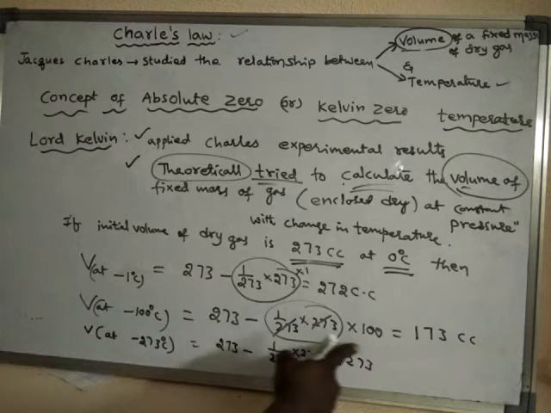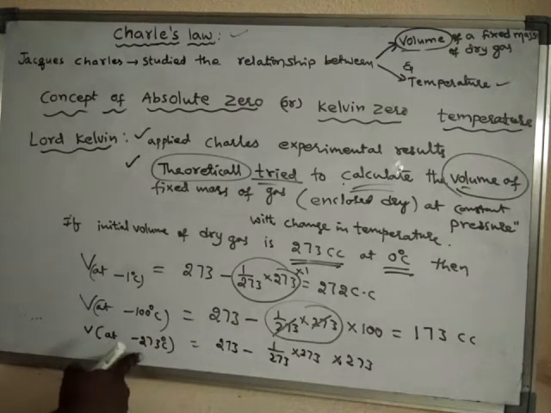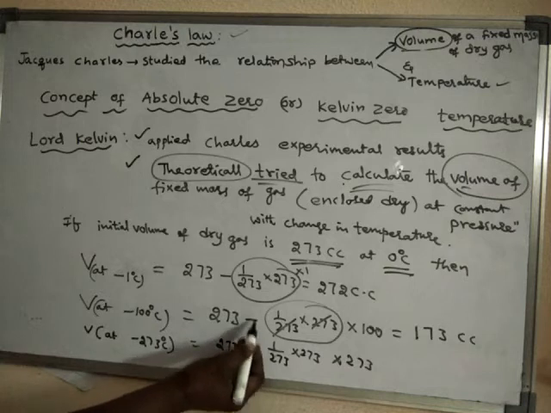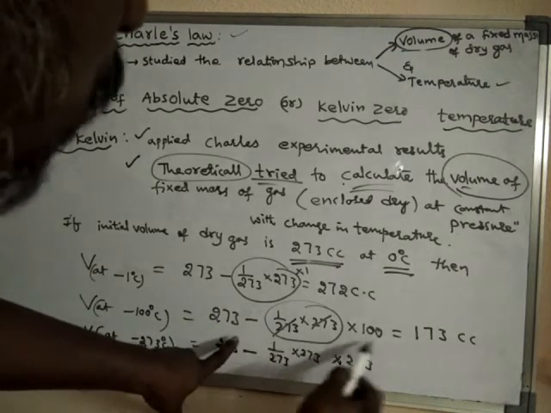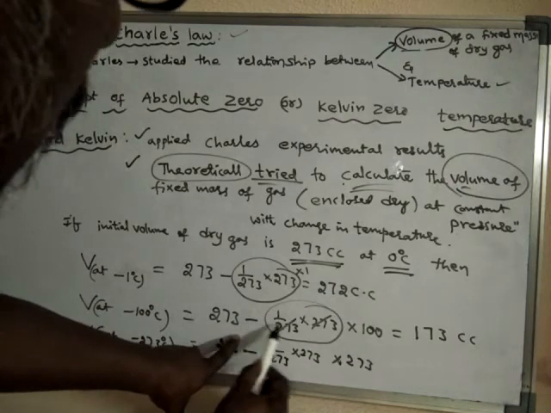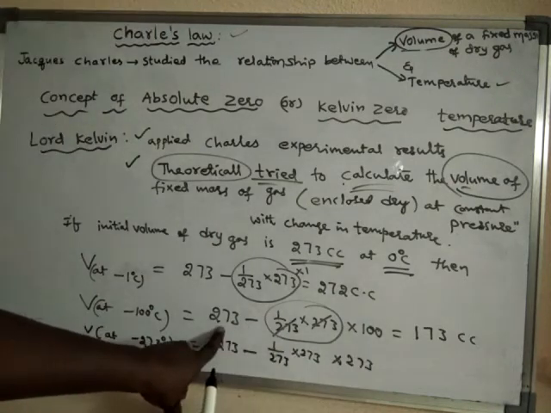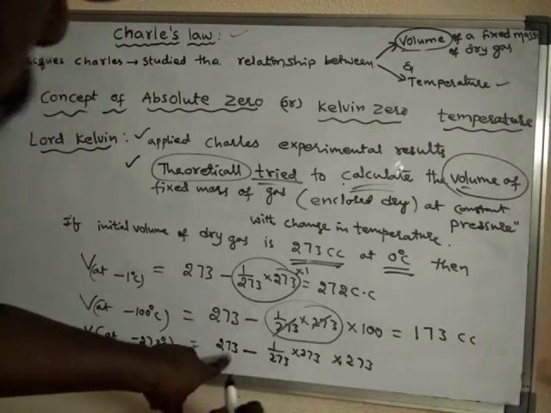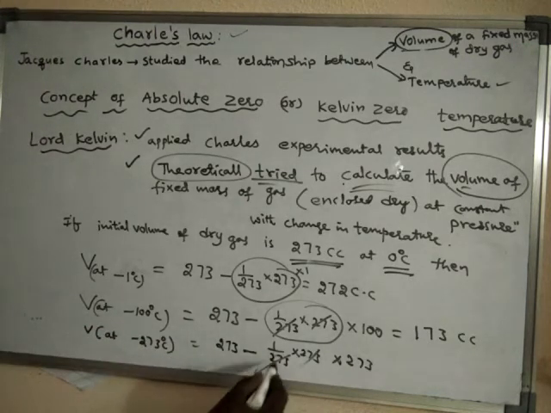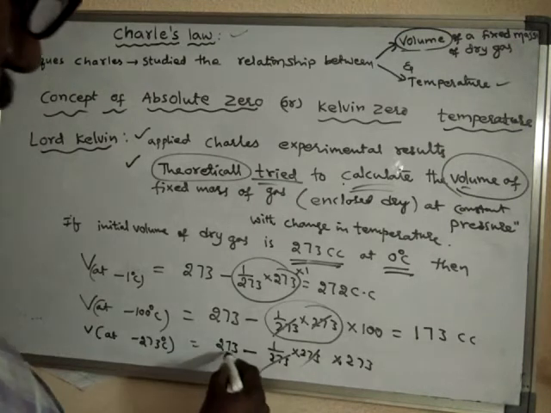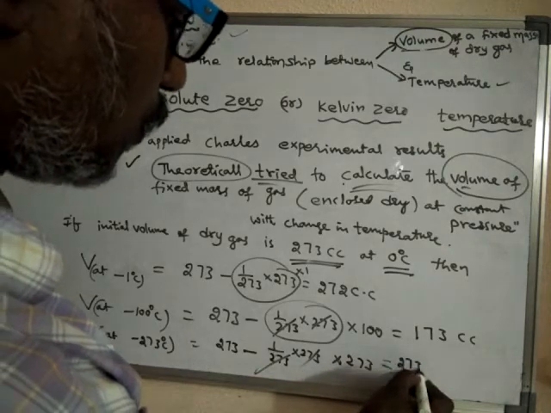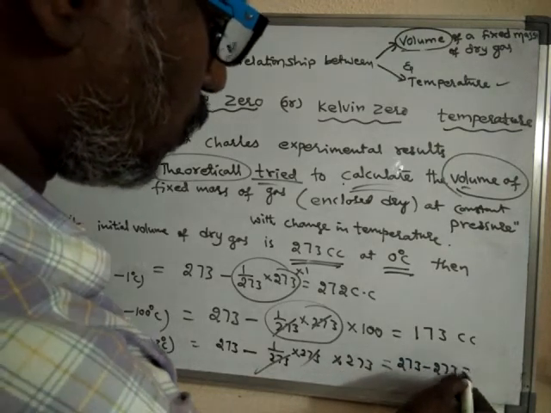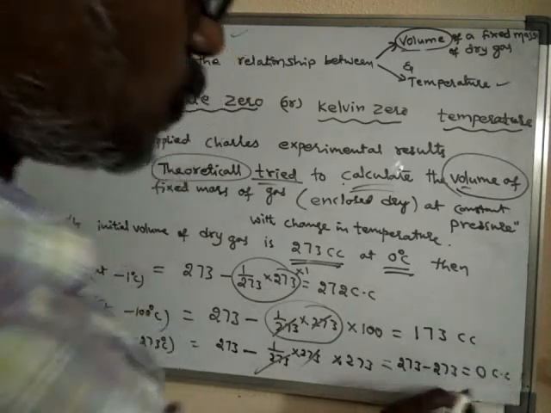For minus 100 it is into 100; for 1 degree it is into 1. The minus is there because the volume decreases when temperature decreases. Here 273 and 273 cancel, so 273 minus 273 is 0 cc.